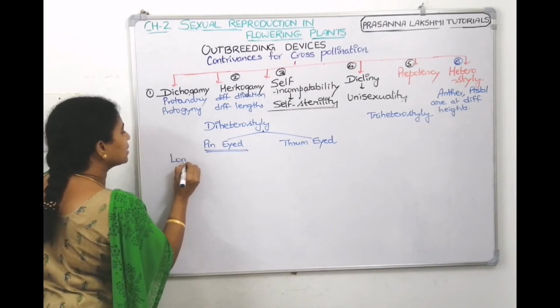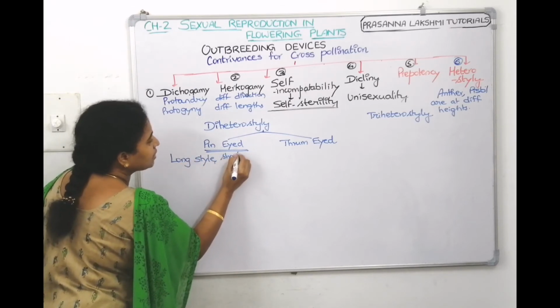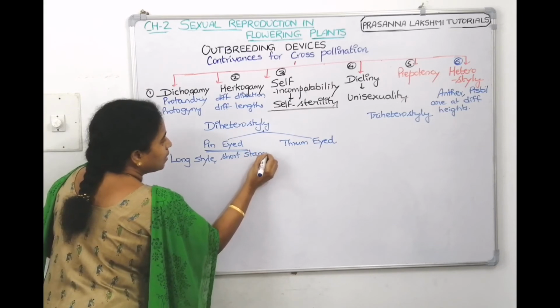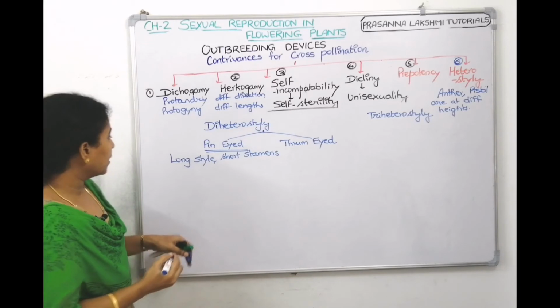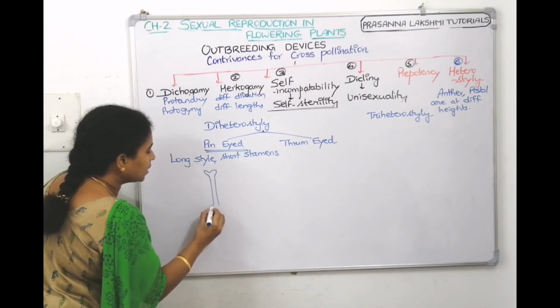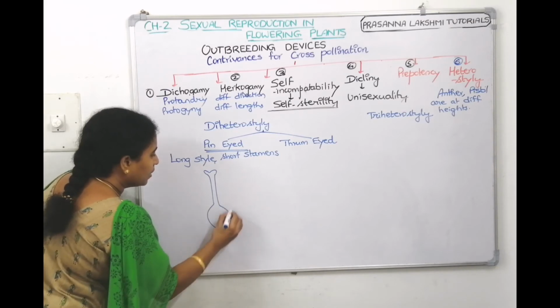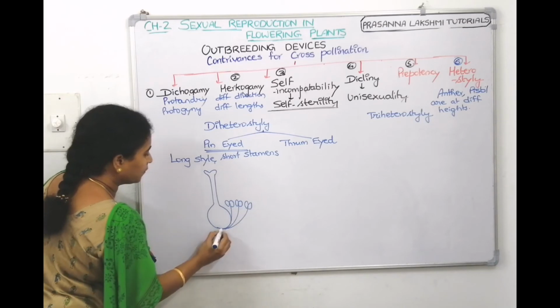Here long style will be there, but short stamens. When long style and short stamens are there, can self-pollination occur? This is the long style. The stamens are short here itself.